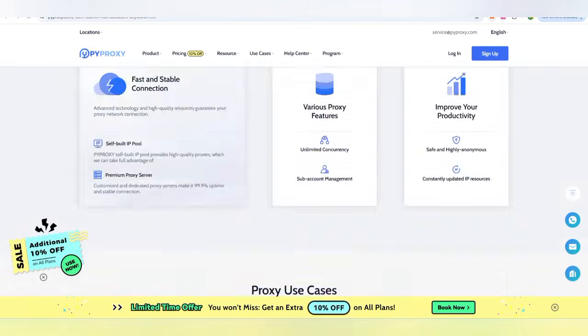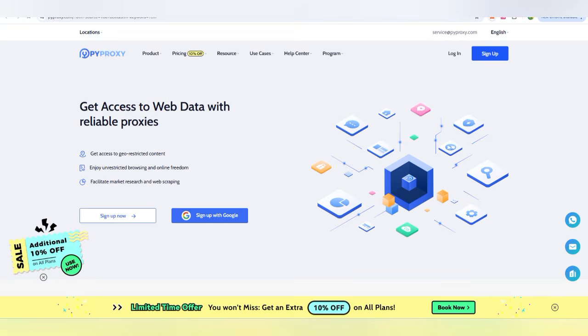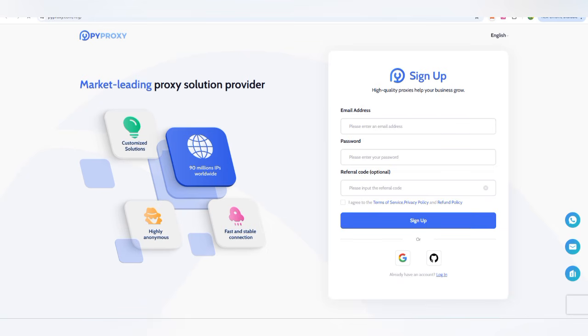Now, how are you going to join? First of all, you need to create an account. So here you have to put your email address and your password of 6 to 8 digits. Then you can also get the referral code from my video description. You can link it here. After accepting the terms and conditions, you can click on sign up, or you can also fast login with Google. There is also a next sign up process here.